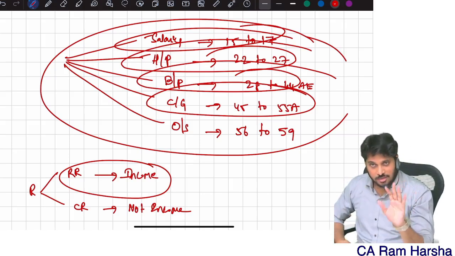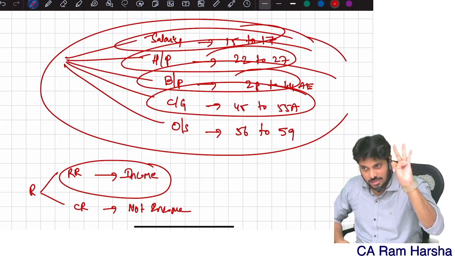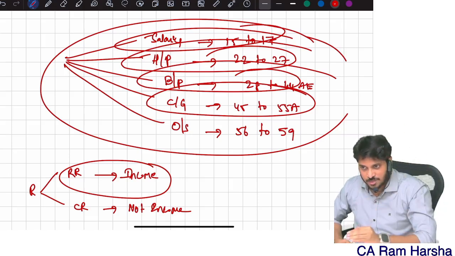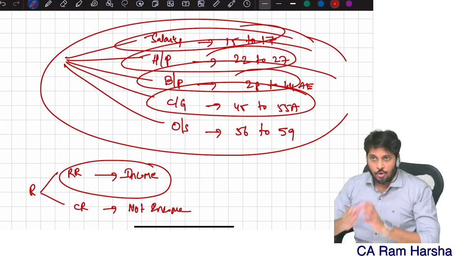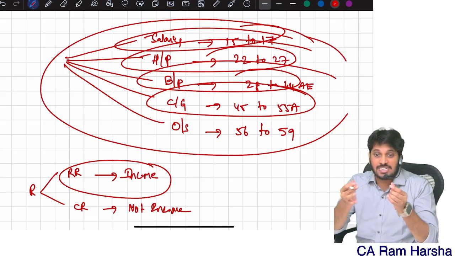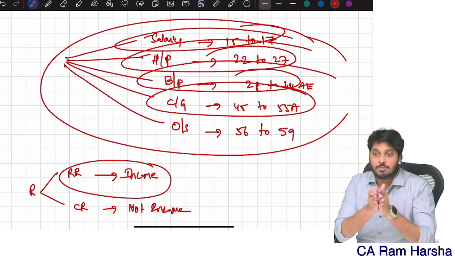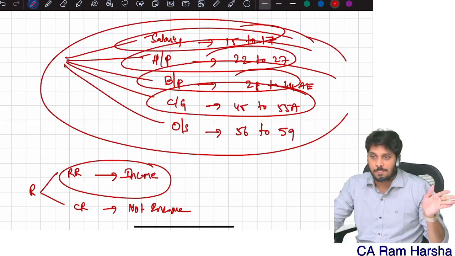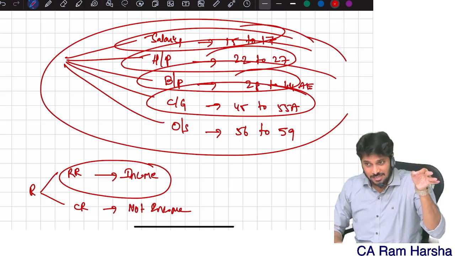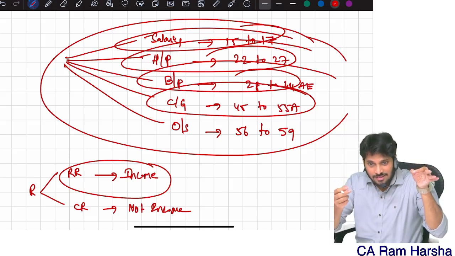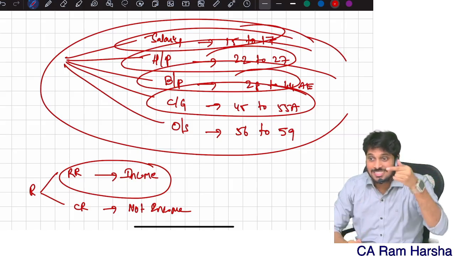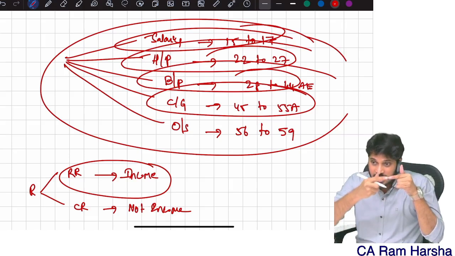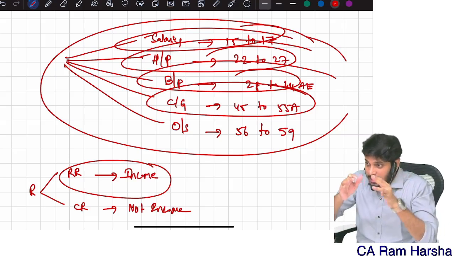Computation of total income: first compute gross total income, then reduce Chapter 6 reductions, then compute total income. Like that, there are multiple steps, and we will slowly introduce them one by one, step by step. Whatever receipt I am getting now, first I will split that receipt into 5 categories. Regarding this receipt, I would have spent some money, which you can claim as deduction from the receipt. From the receipt, I will reduce the corresponding expenditure.